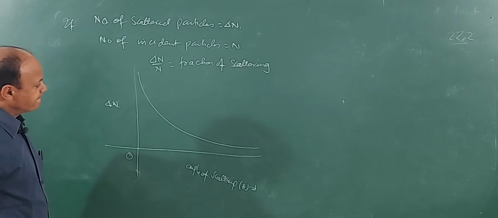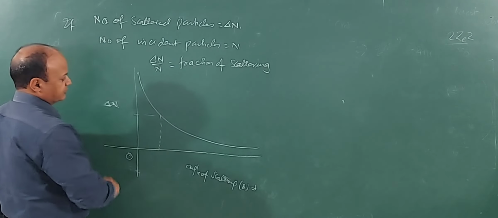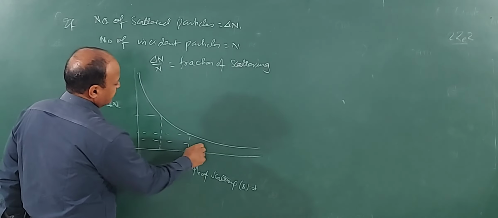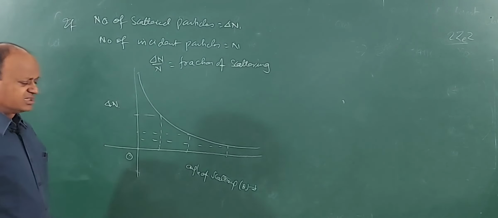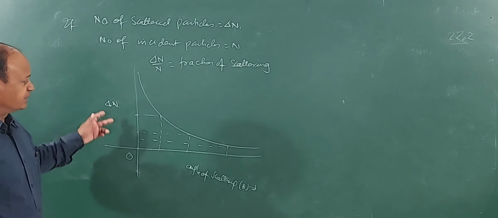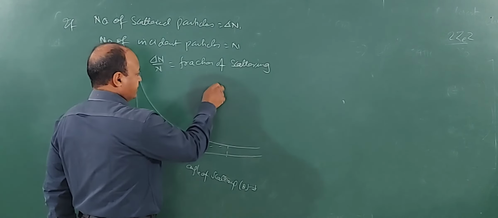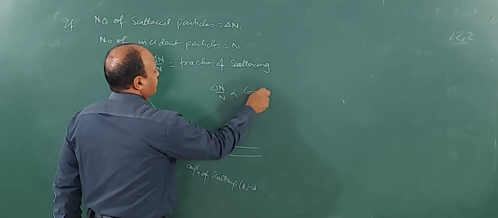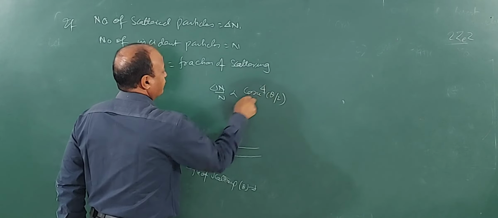And actually this is delta n and this is theta. So, as the angle of scattering is increasing, you can see the number of particles scattered at this particular angle is also decreasing. And delta n by n, it can be shown, is directly equal to cosec theta by 2 to the power 4.